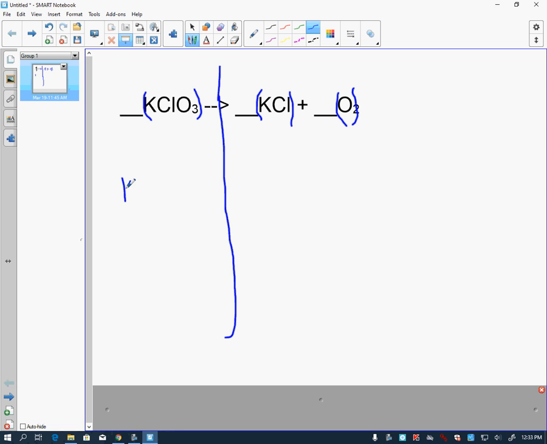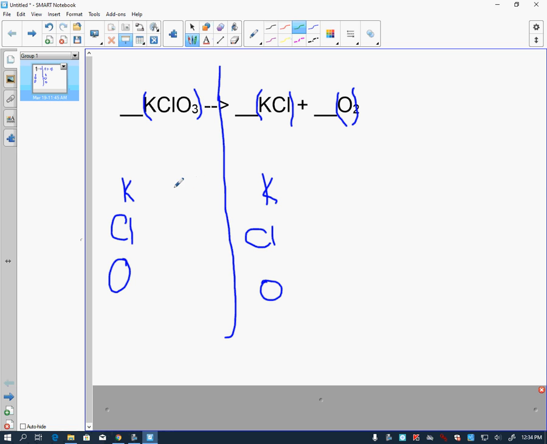First, we write down the elements that we have. K is potassium, Cl is chlorine, and O is oxygen. Put that down for both sides. Yeah, this is not going to be pretty writing.